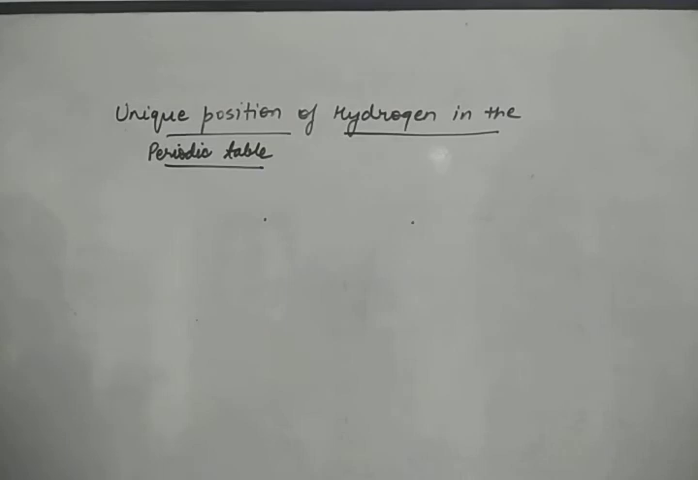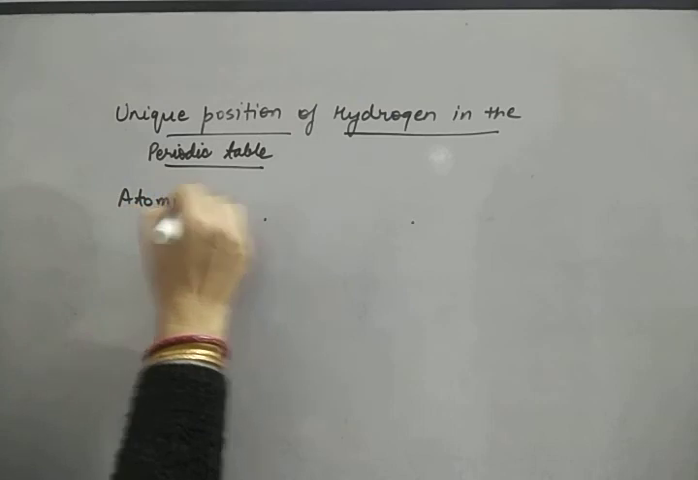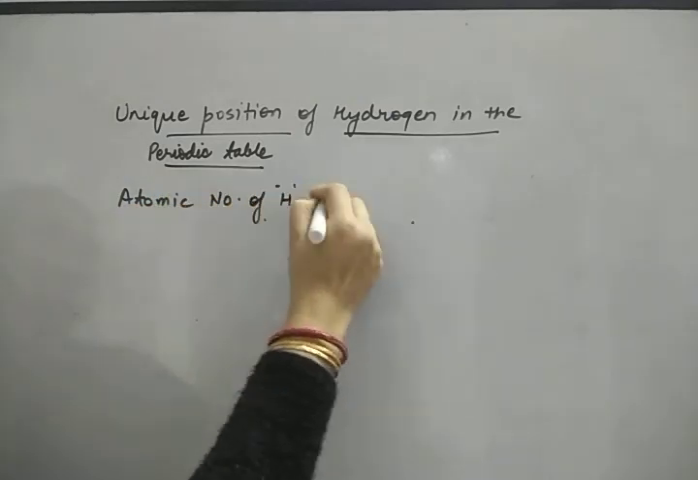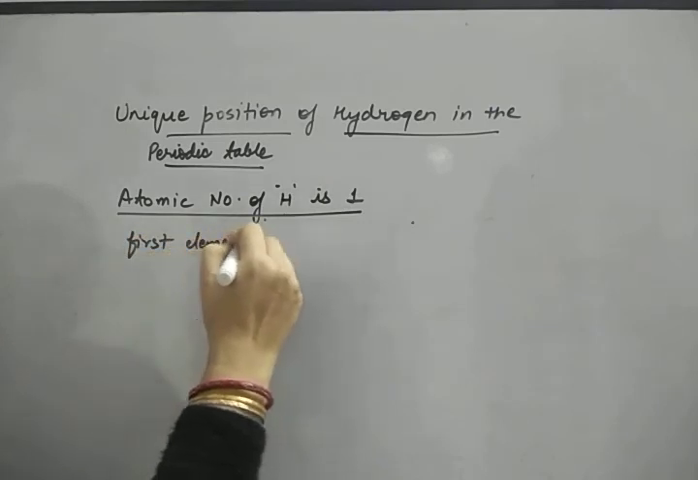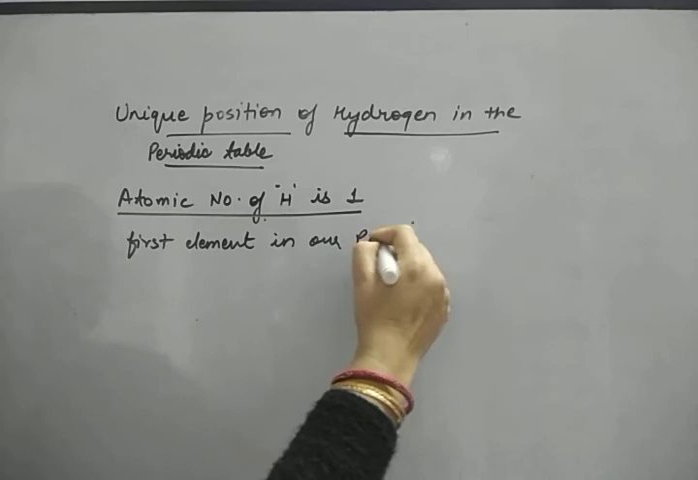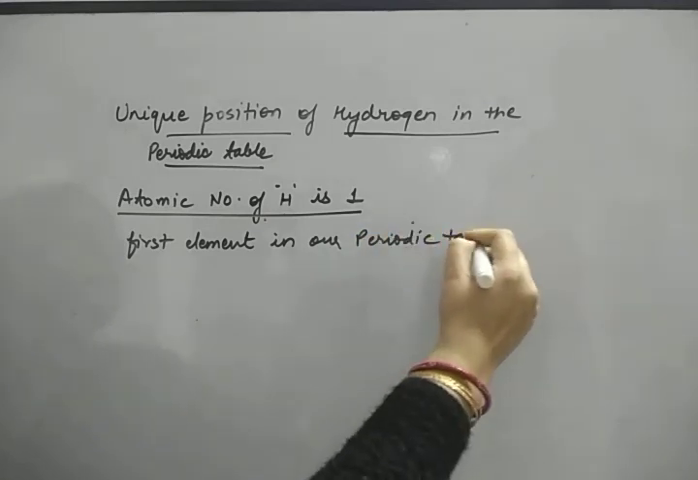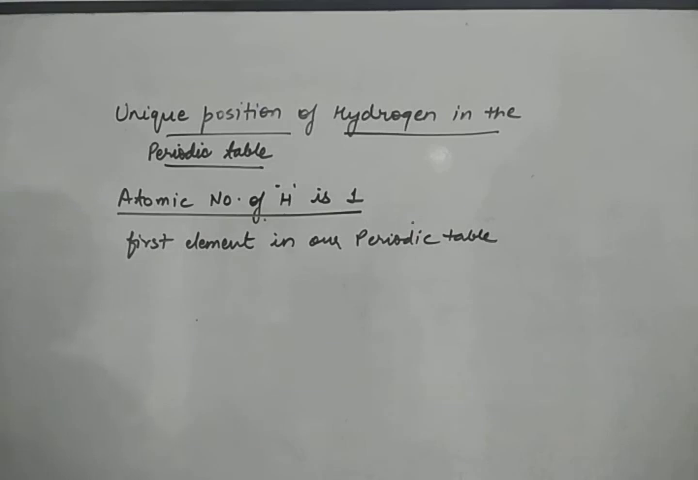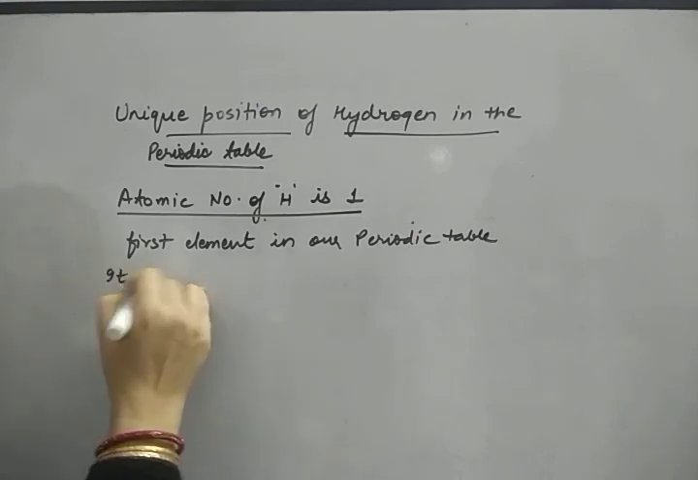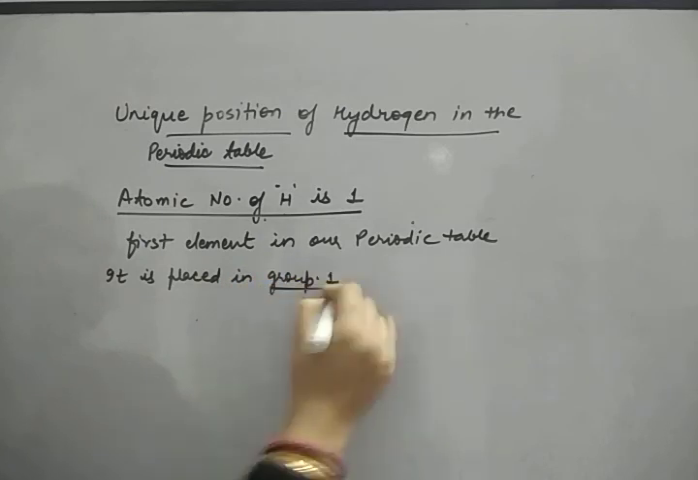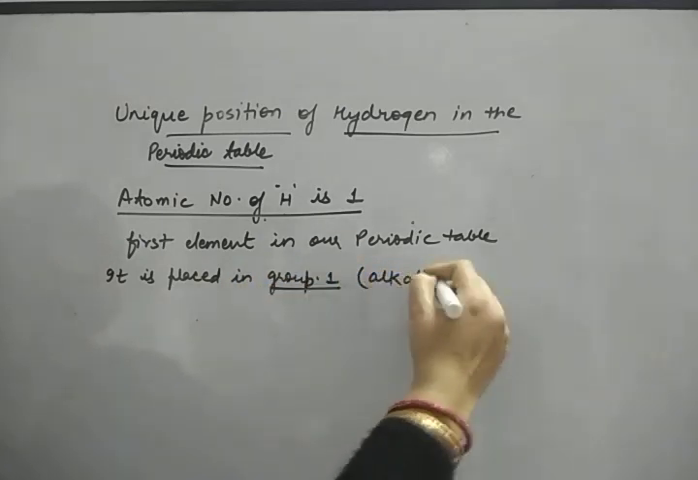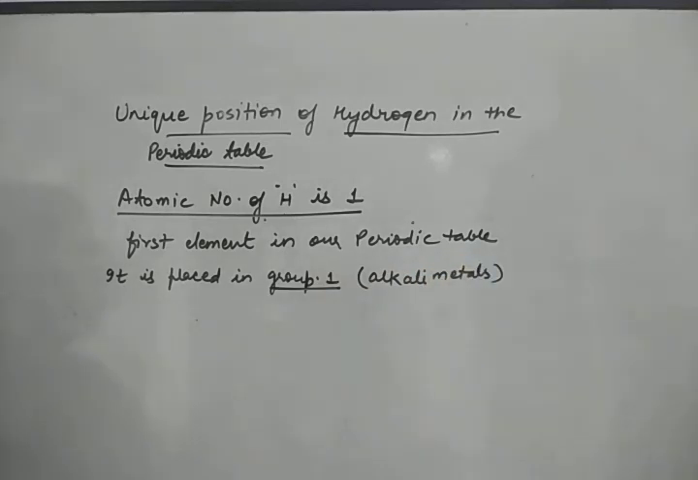Now we'll discuss the unique position of hydrogen in the periodic table. The atomic number of hydrogen is 1, so it is the first element in our periodic table. But what happens? Hydrogen resembles... Now, if it is the first element in our periodic table, it is placed in group number 1. Group number 1 means the group of alkali metals like sodium, potassium, rubidium, cesium, but